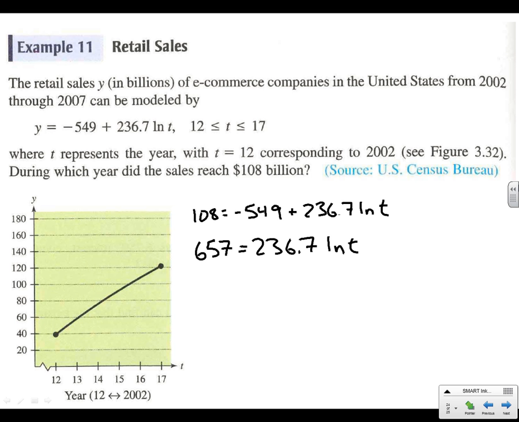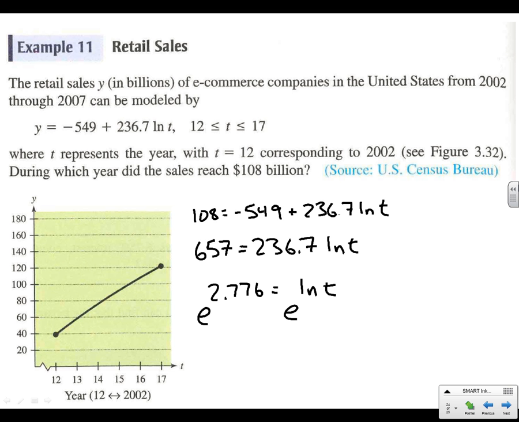And if we divide both sides by 236.7, we're going to end up with, let's see, I'll get it on my calculator. 2.776 equals natural log of t. All right, how do we get rid of the natural log? We've got to raise it from the base of e.